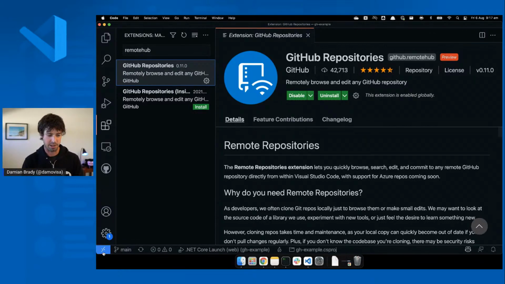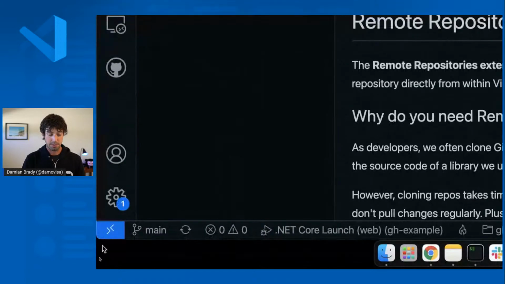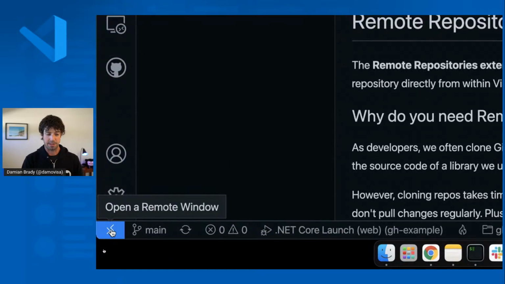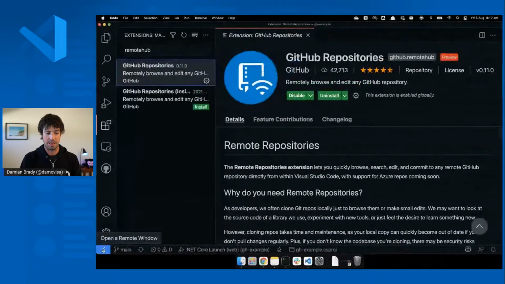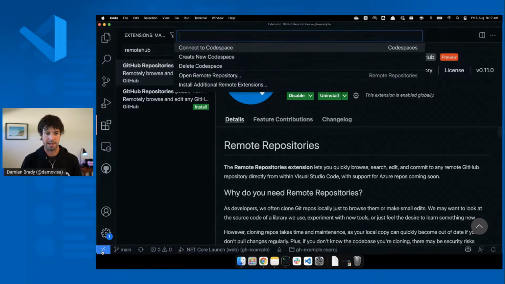Let me show you what I mean. So one of the little tools that you might be familiar with, or little icons, is this little icon here down the bottom, which shows you where you are. And it also shows you what stuff you can do. So right now I'm local. If I wanted to open a remote repository, I think I can click on here. I can either connect to a code space or a remote repository. So this is the icon that gives me the context of what I'm doing.